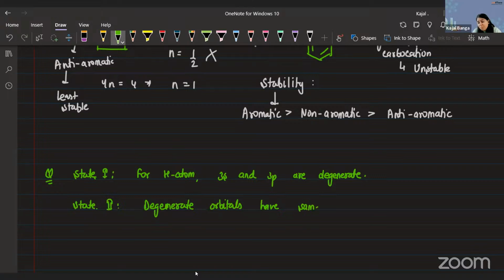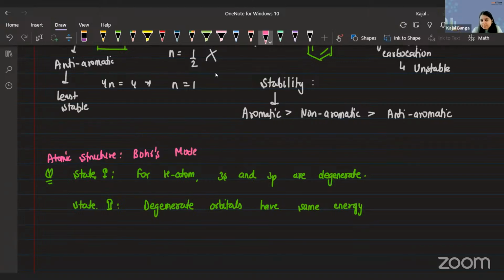Because it's so simple. The concept of this thing is the most important part of your atomic structure. By looking at the question, you can say it is atomic structure. And this is related to your Bohr model, because that is where we talk about the hydrogen atom. The entire foundation of the Bohr model is laid on the hydrogen atom. Correct? So identify the chapter, identify the concept, that's it. You will be done with the question.